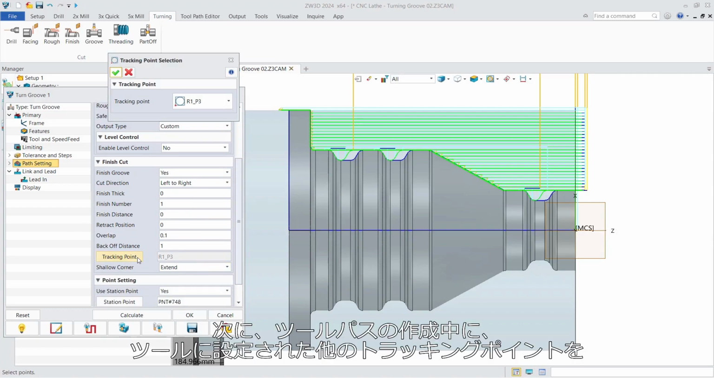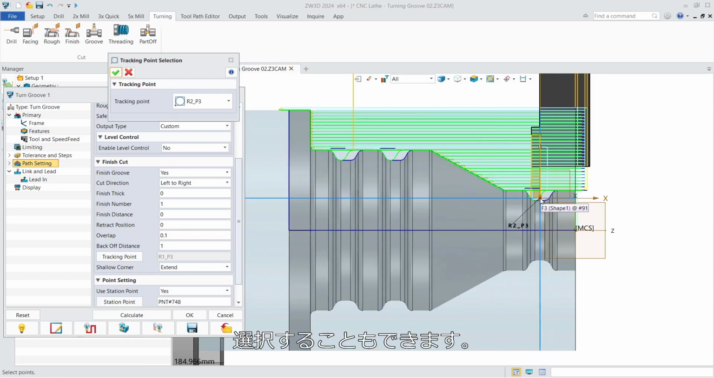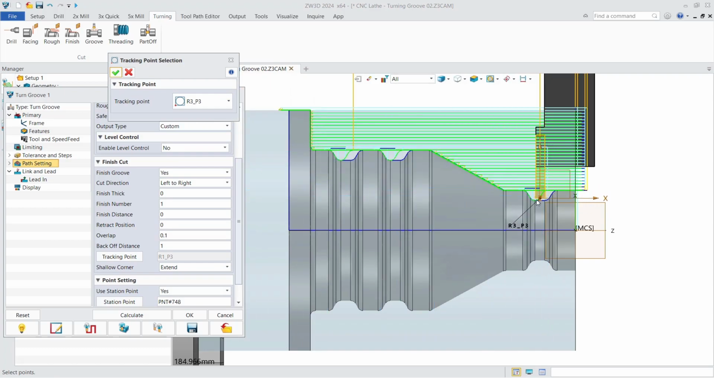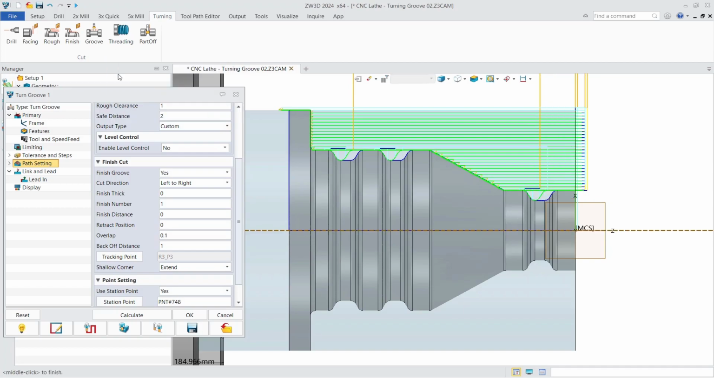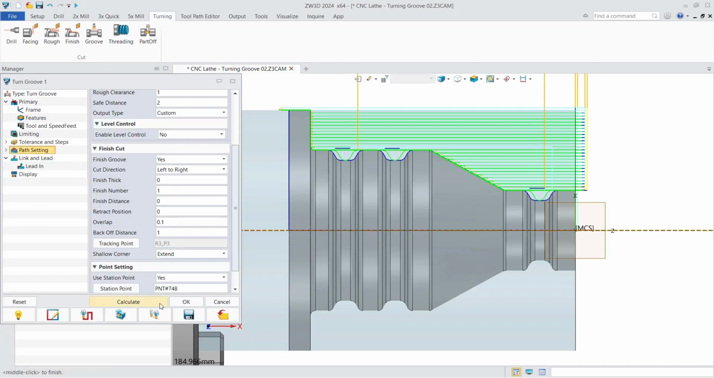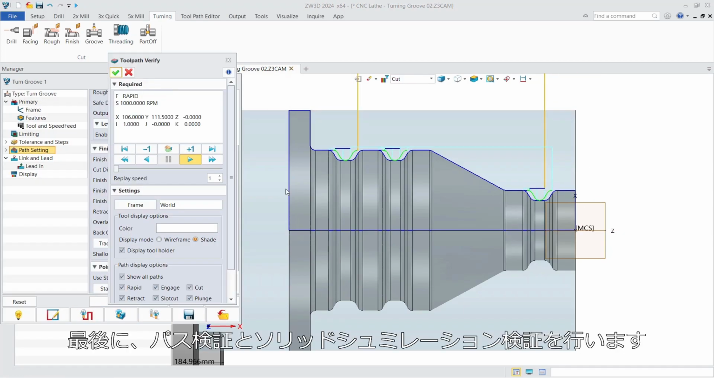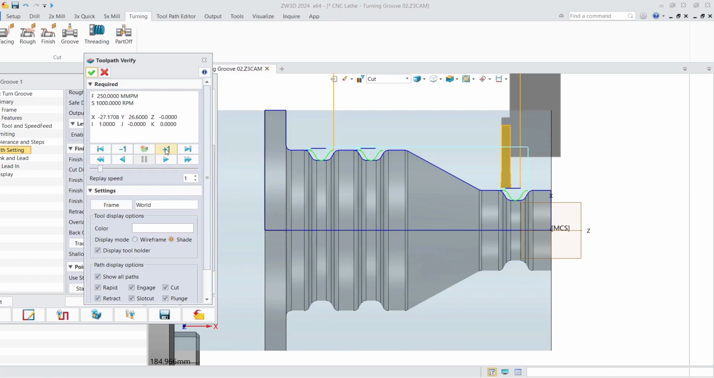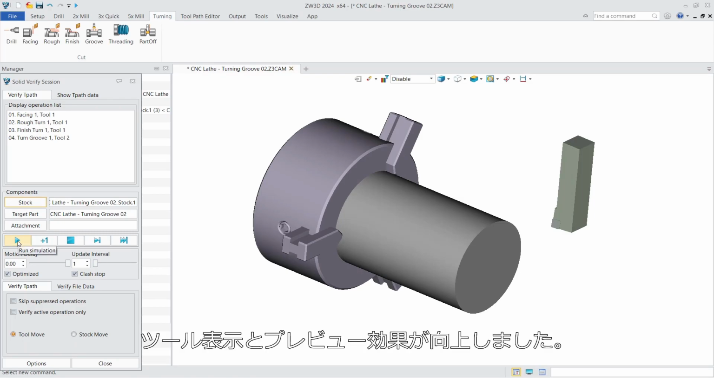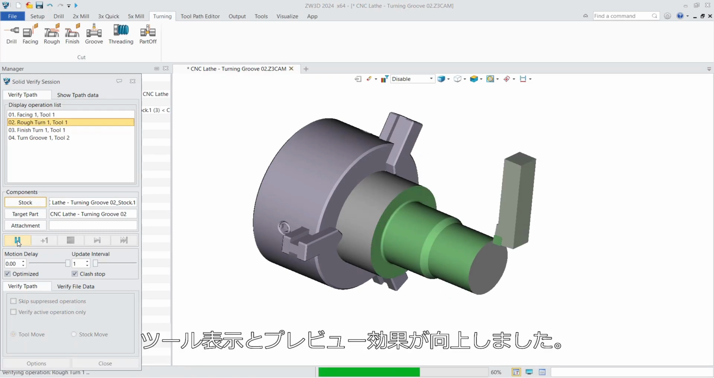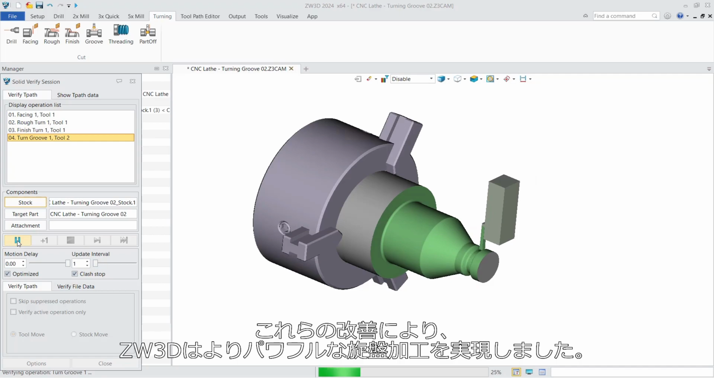Secondly, you can also select other tracking points set on the tool in the process of creating the toolpath. Finally, verify and solid verify. And they have better tool display and preview effects. With all these improvements, ZW3D provides more powerful turning,